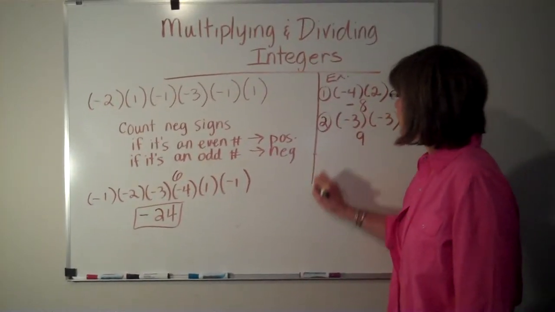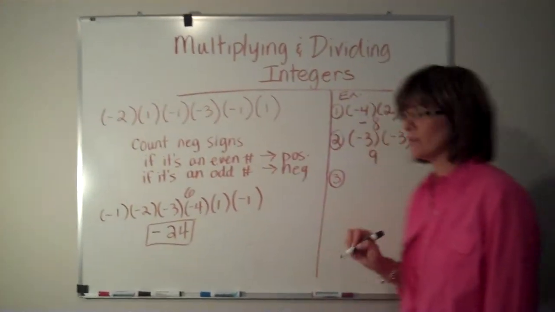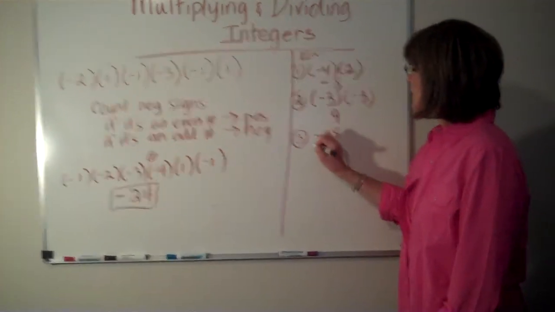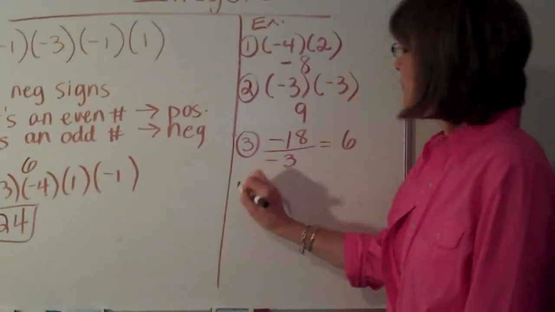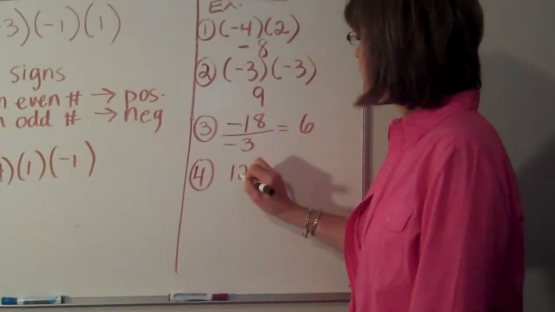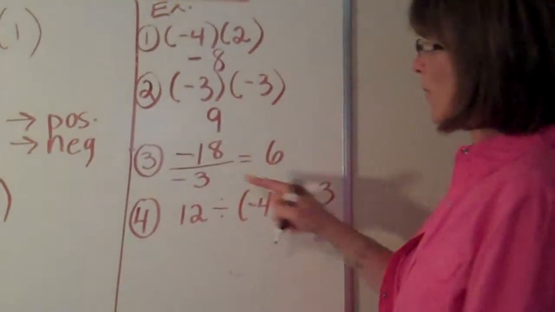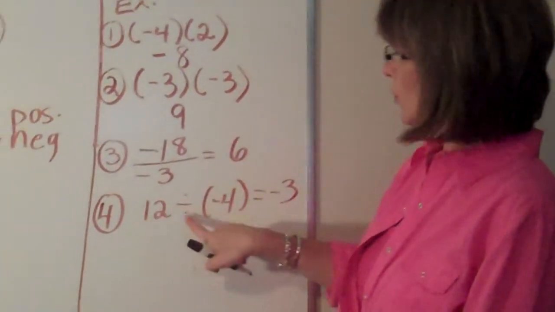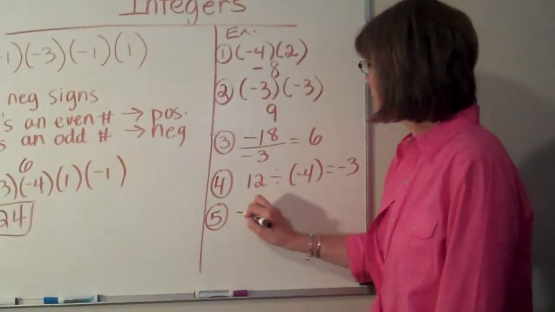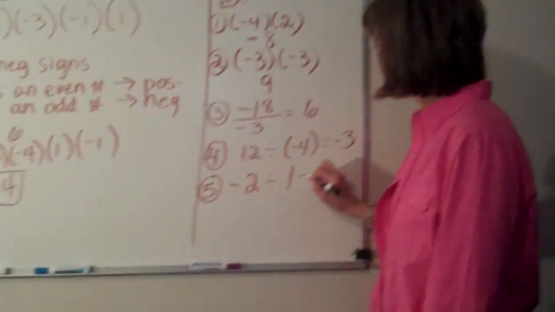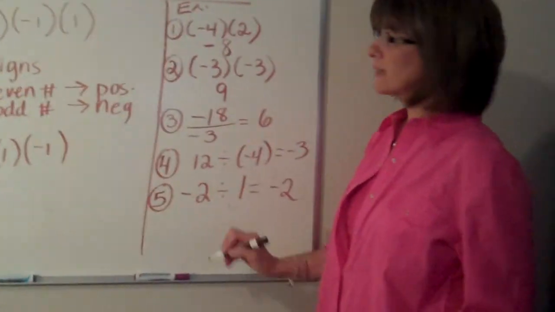Okay, I'm going to go back here now and do some examples with division. The rules are exactly the same. Negative 18 divided by negative 3 equals 6. 12 divided by negative 4 equals negative 3. Remember, you can show division like a fraction, or you can use your division sign. Let's do negative 2 divided by 1 equals negative 2. So the rules are exactly the same.